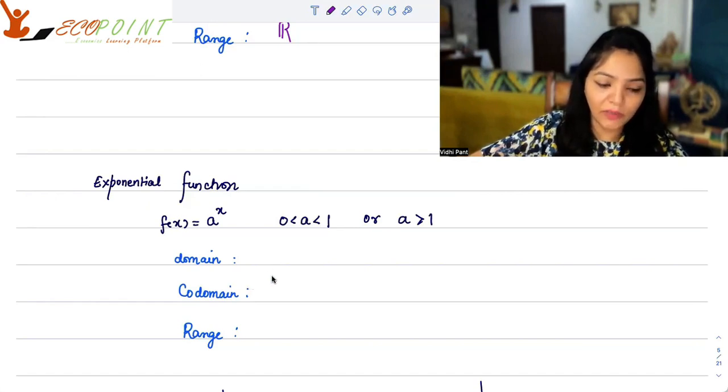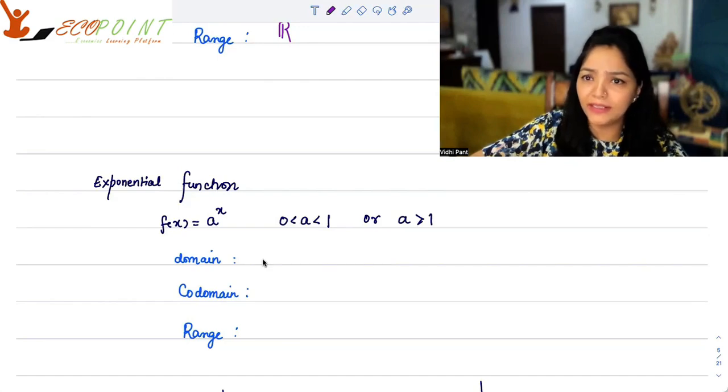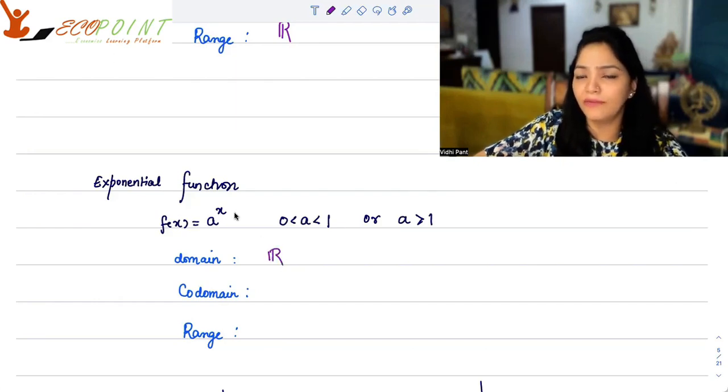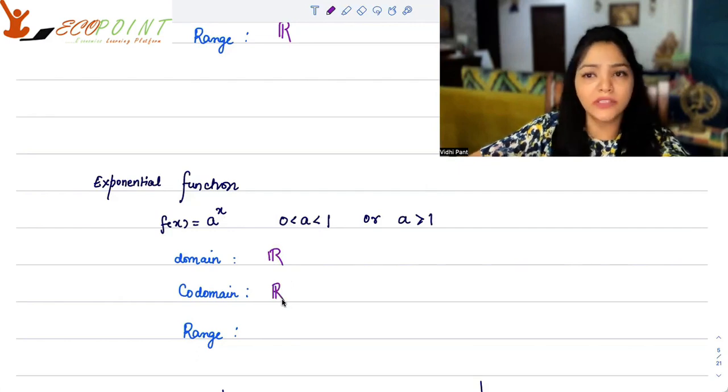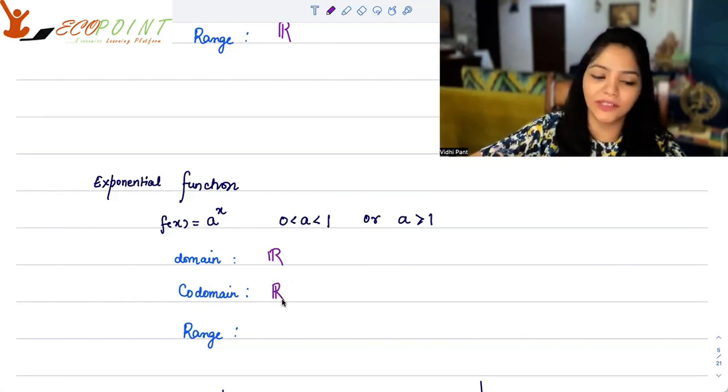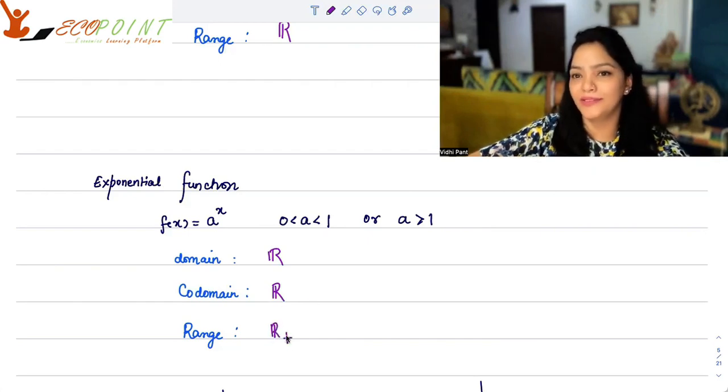Now, for a to the power x, the domain: I can put any real number, be it positive, negative, rational, irrational, any real number. I do not have that kind of restriction here. I would expect the outcome to be any real number, but when I actually take out the outcome, you will see it is always positive. So the range will become R plus.